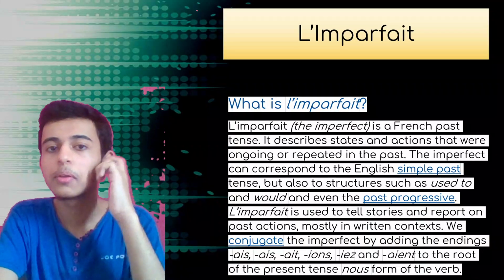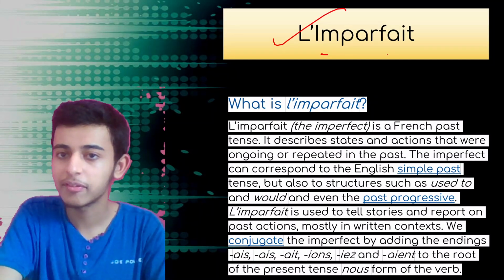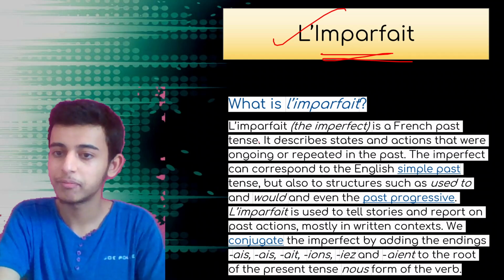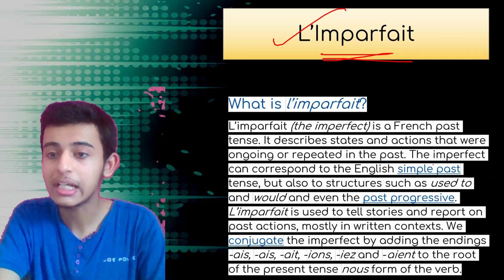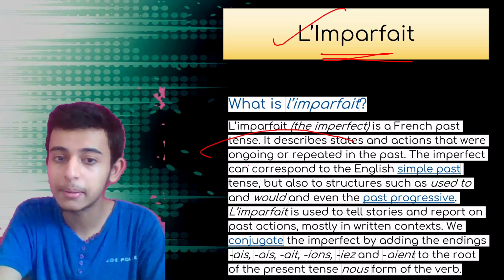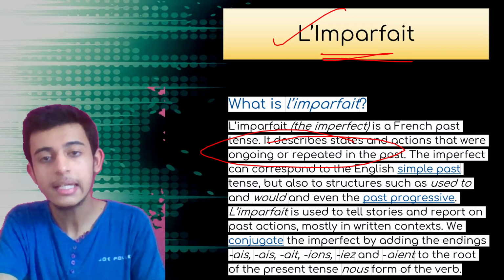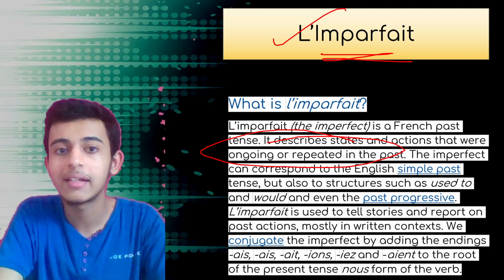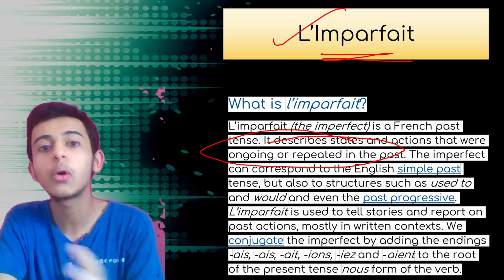Talking about l'imparfait, the imperfect tense. The imperfect is a French past tense. It describes states and actions that were ongoing or repeated in the past. In passé composé, the actions finished at a point in the past, so the actions had already finished.